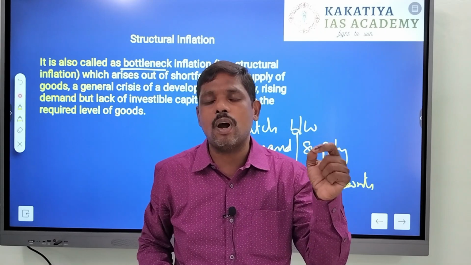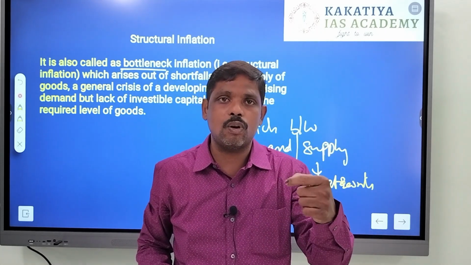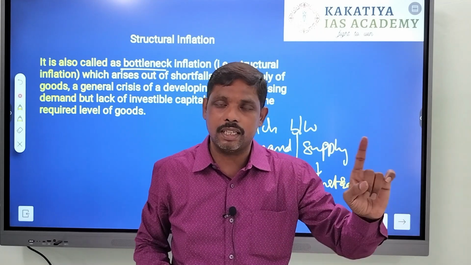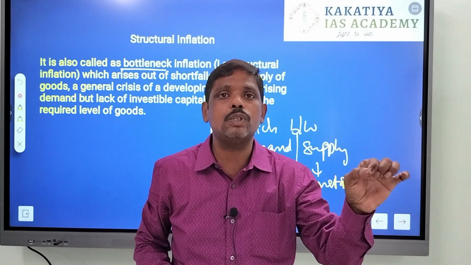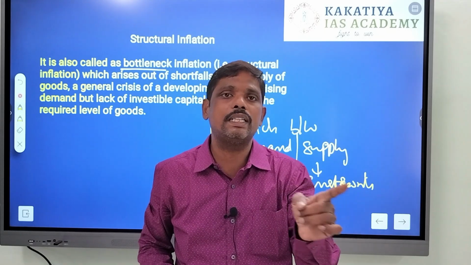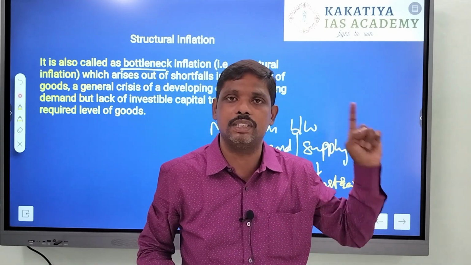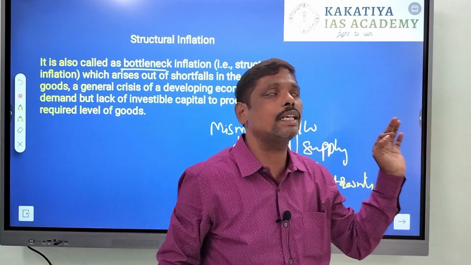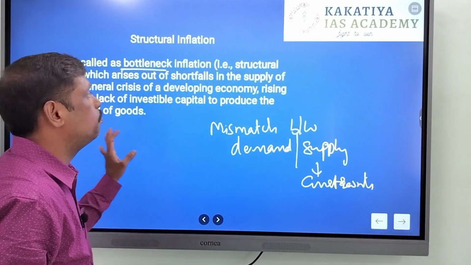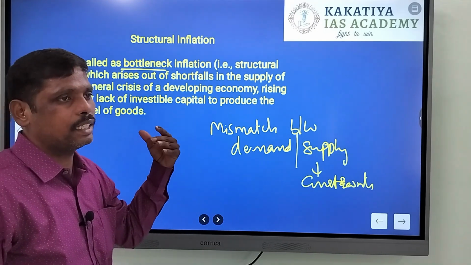When there is no adequate investment or no adequate capital flow for producing goods, then the availability of goods and services will be less to meet the demands. Because of this situation there will be inflation, and such an inflation is called structural inflation or bottleneck inflation.